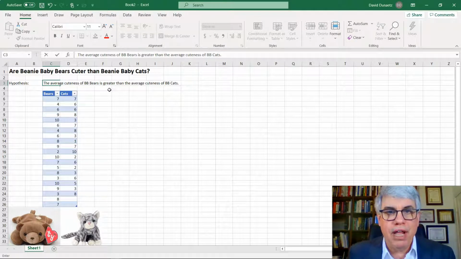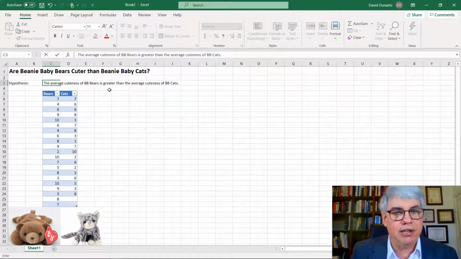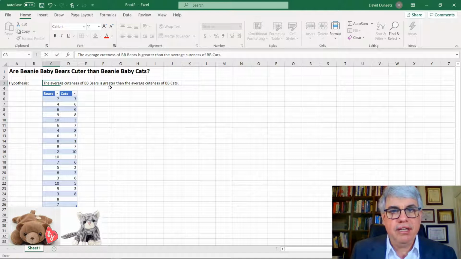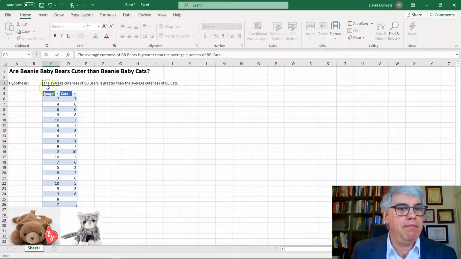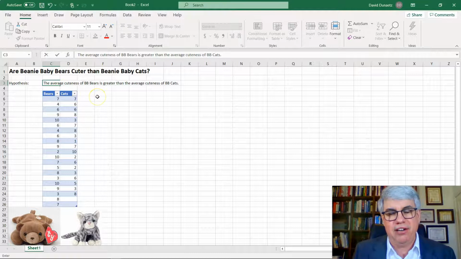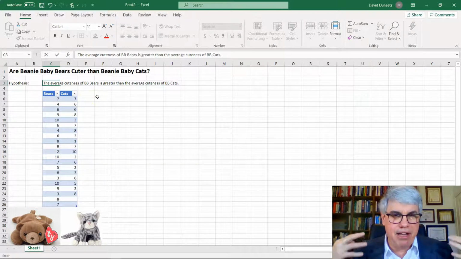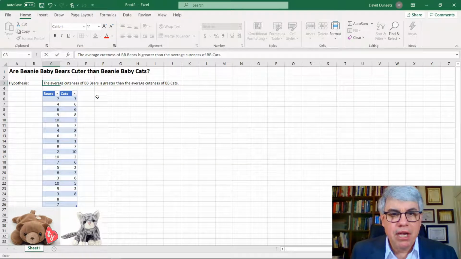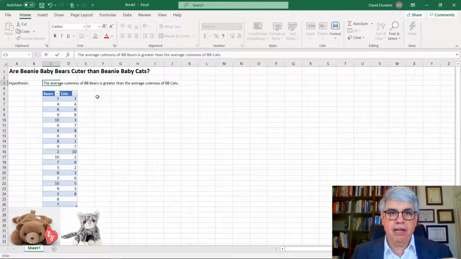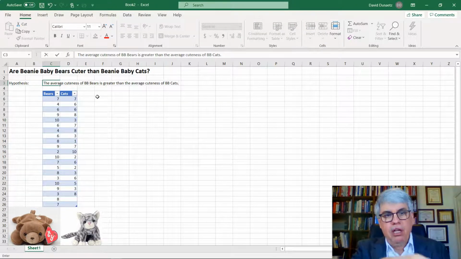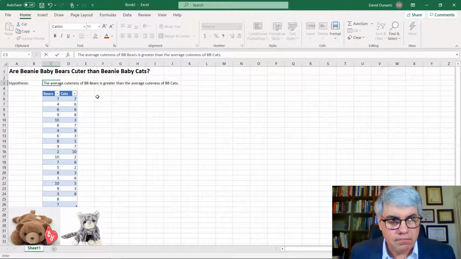Now, of course, we don't have that. We've only got a sample here, and so we're going to use a t-test to find out if whatever the difference is, and undoubtedly there's a difference unless by chance it came out exactly the same, is significantly different, and we can apply the difference in the sample to the population.